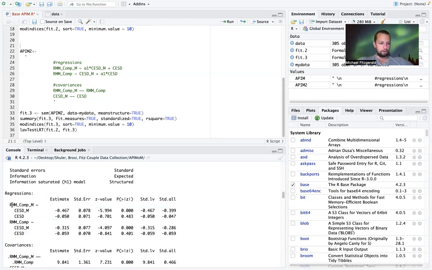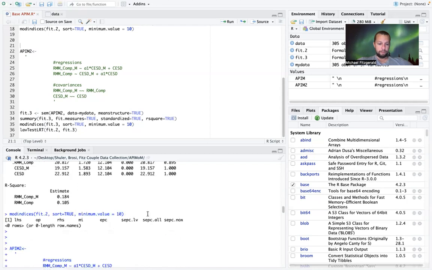This was our original model, where you can see the partner effects right here. So again, CESD without represents women because it doesn't have the underscore M at the end. So the partner effect from female depression to male relationship mindfulness has a standardized effect of 0.047, and the partner effect here was actually highly significant, negative 0.286. And then the actor effect for women was non-significant at negative 0.059.